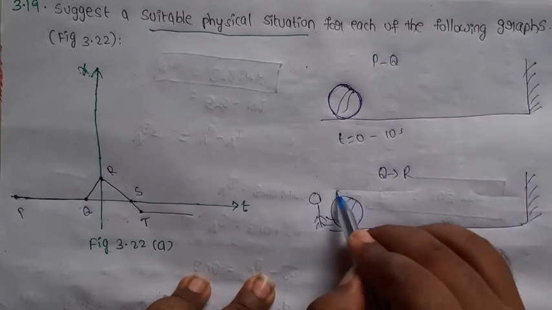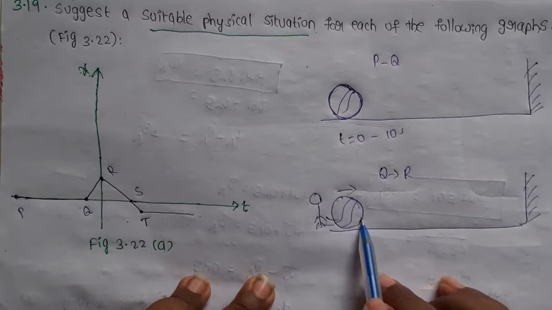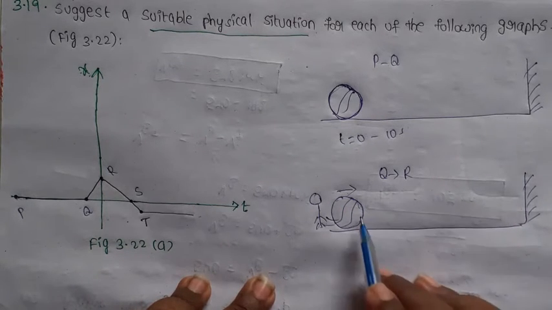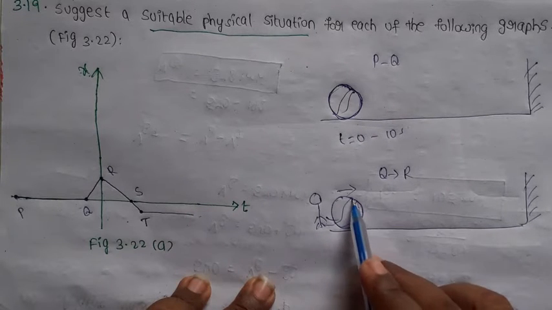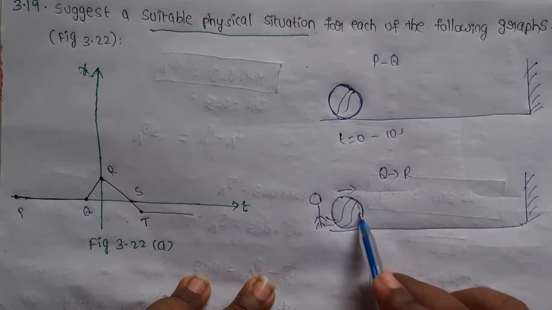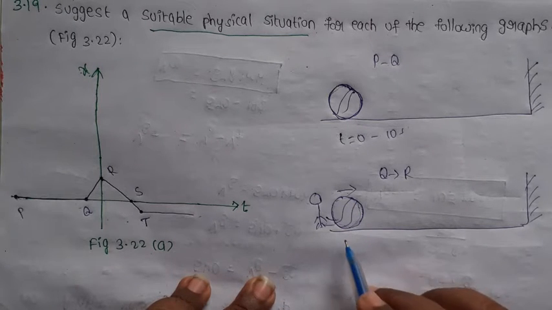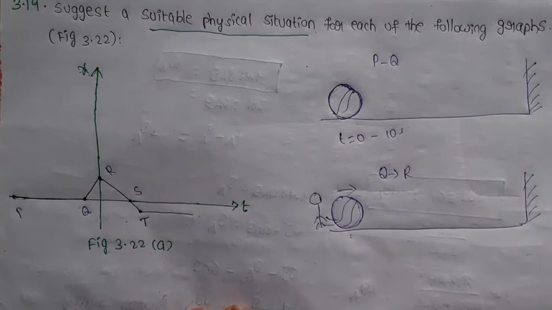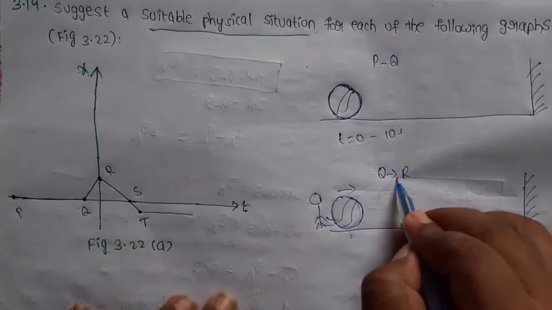So this particle is moving towards the wall. The displacement changes, the particle position changes, so the particle gets speed. So this is represented from Q to R.